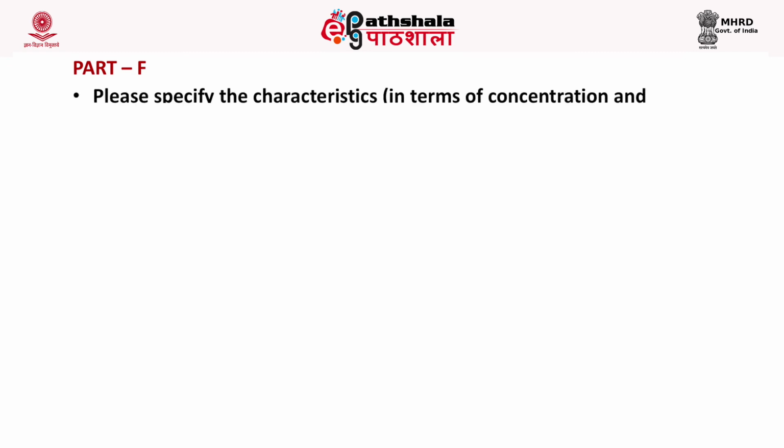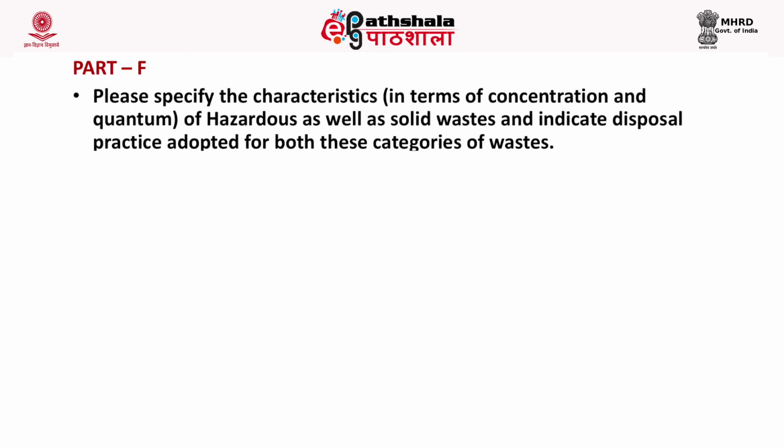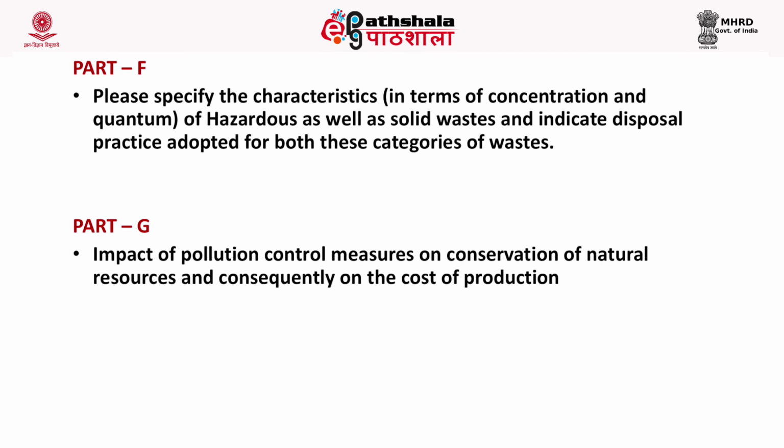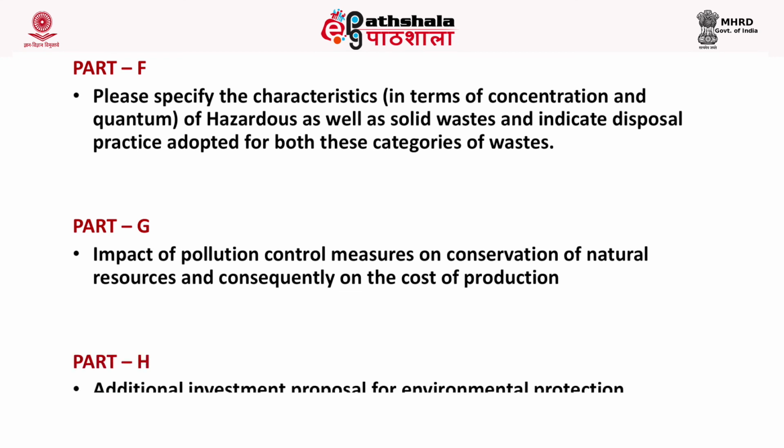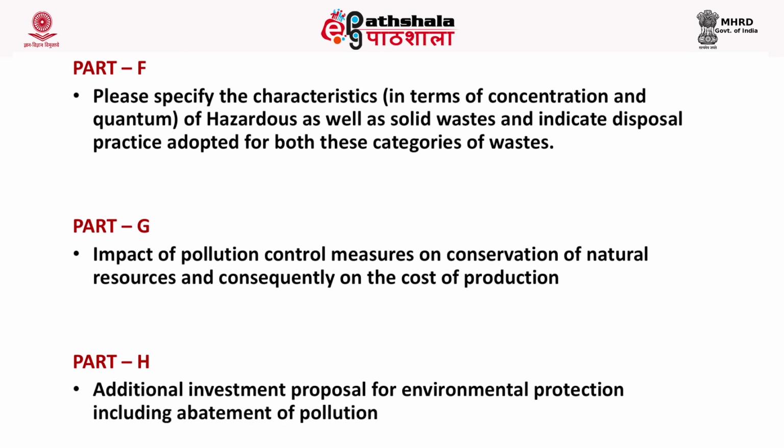In part F, we have to specify the characteristics in terms of concentration and quantum of hazardous as well as solid waste and indicate disposal practices adopted for both these categories of waste. In part G, we will provide information about the impact of pollution control measures on conservation of natural resources and consequently on the cost of production. And in part H, we have to provide the additional investment proposal for environmental protection including abatement of pollution.